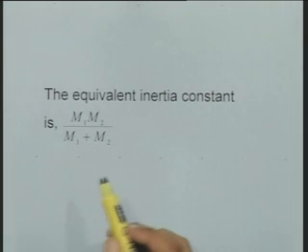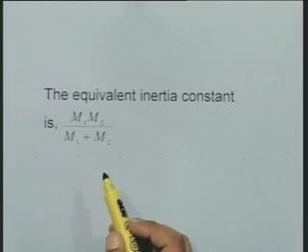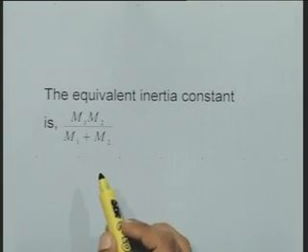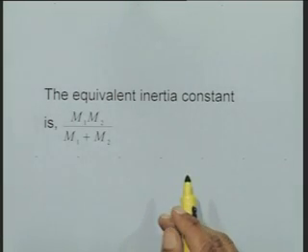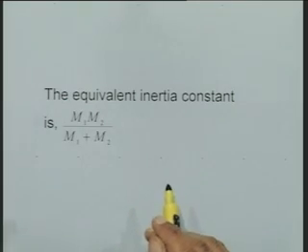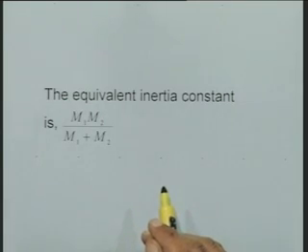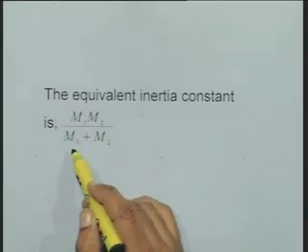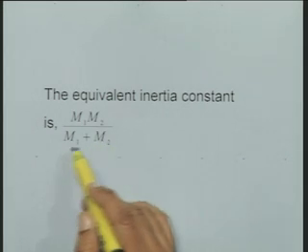Now, at this point you can understand that the equivalent inertia constant is as if we are connecting two resistances in parallel to find the equivalent resistance. Suppose you have two resistances R1 and R2 and you put them in parallel, the equivalent resistance is R1 R2 or R1 plus R2. Therefore, the equivalent inertia constant is primarily determined by, or is going to be closer to, the smaller one. Suppose m2 is large compared to m1.